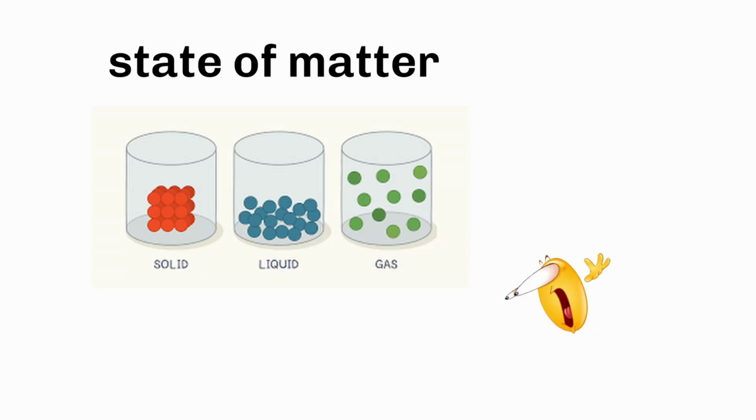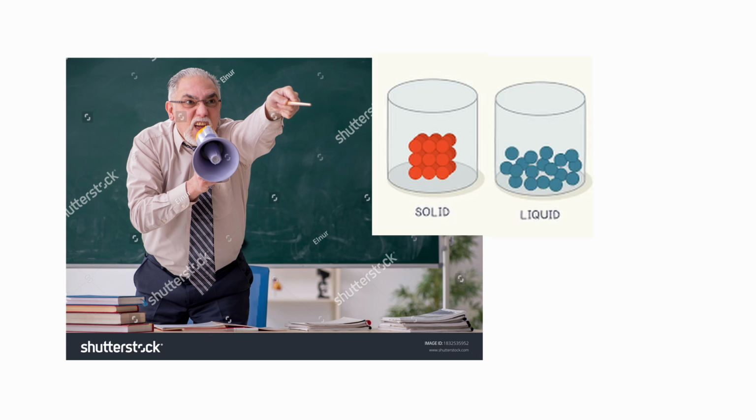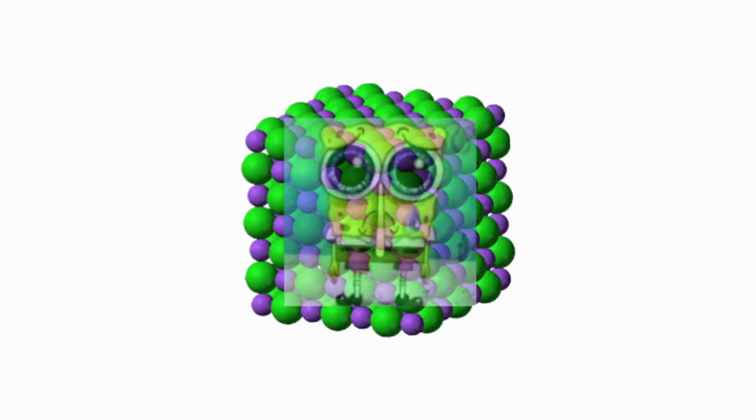A state of matter is a distinct form in which matter can exist. Schools commonly teach the three states of matter: solid, liquid, and gas. What if I told you there were actually 4 or even 5 states of matter? The state of matter with the lowest amount of energy is known as a solid.